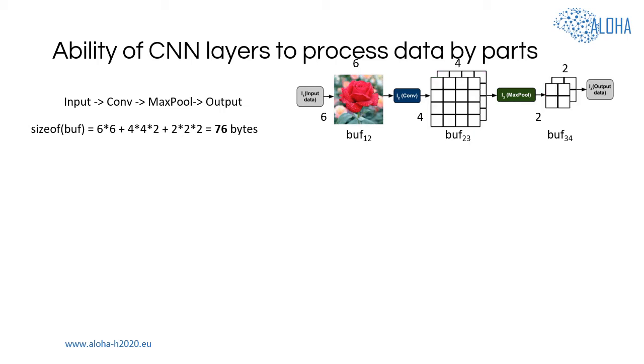Every next layer accepts data from the previous layer. The input layer generates an input image for the neural network and puts it in the buffer between the input and convolutional layer.